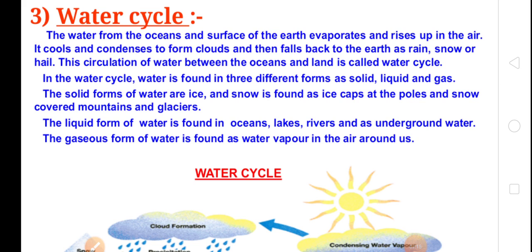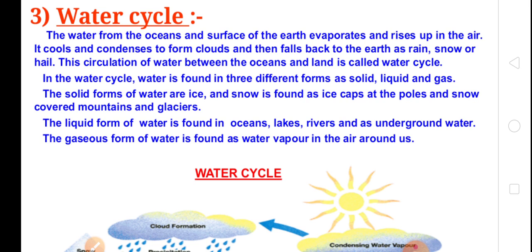Okay children, you're getting what I'm saying to you. The water cycle has three steps. First, evaporation. Second, condensation. And third, precipitation. Okay, evaporation is when the water evaporates from the sea and rises up in the air. Clear? This is the first step of the water cycle and it is called evaporation.